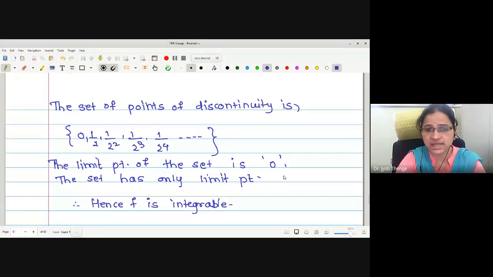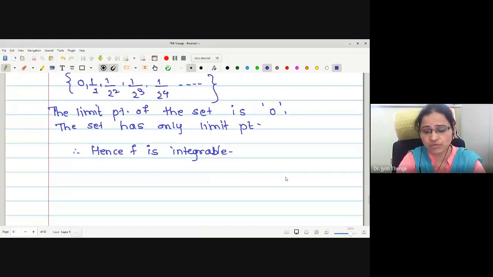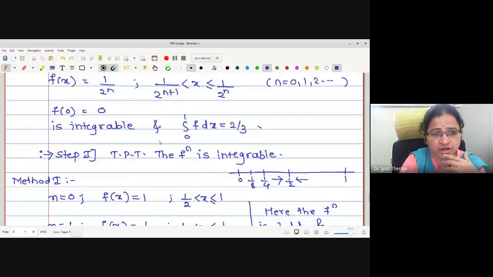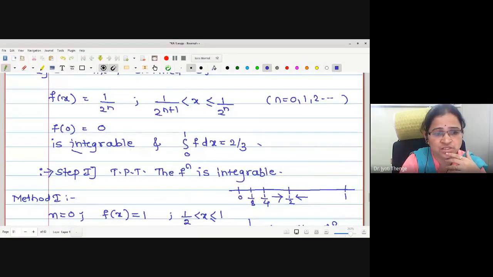If the question is there in the exam, you can write any one of the methods. Therefore, half of the example we have covered, in which we have shown that the function is integrable.